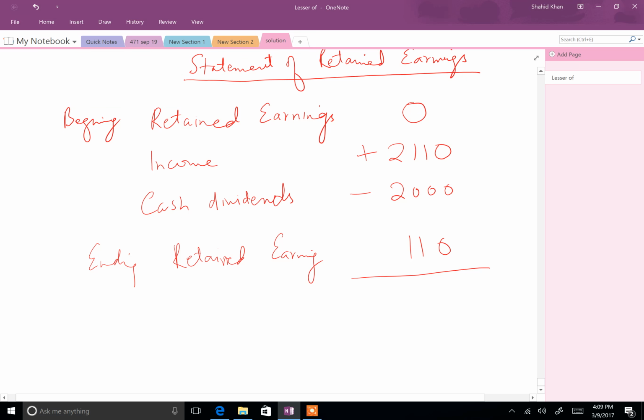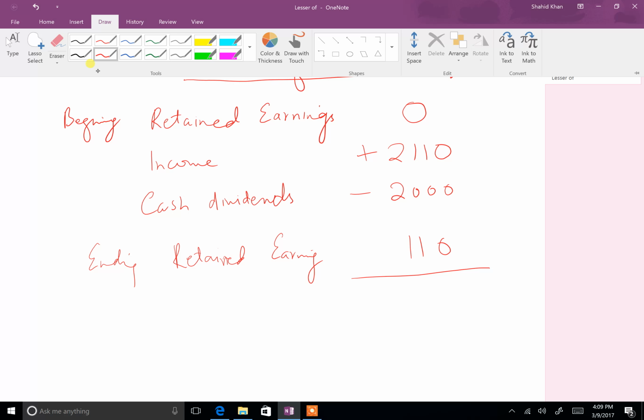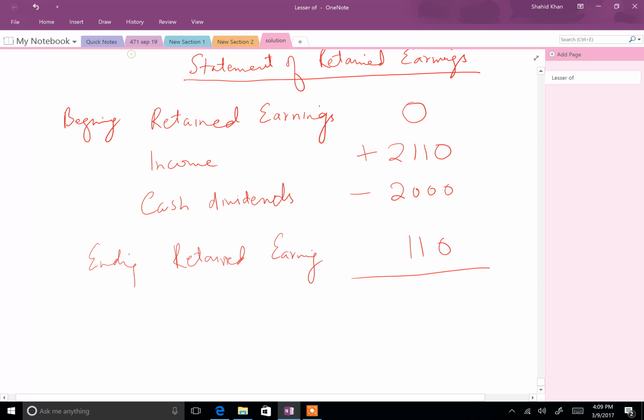You will notice that sometimes I miss out these minor steps in between. For example, I can make a balance right here, so I can add something here, make a subtotal here, and then have a final number, or separate this out from the dividends.